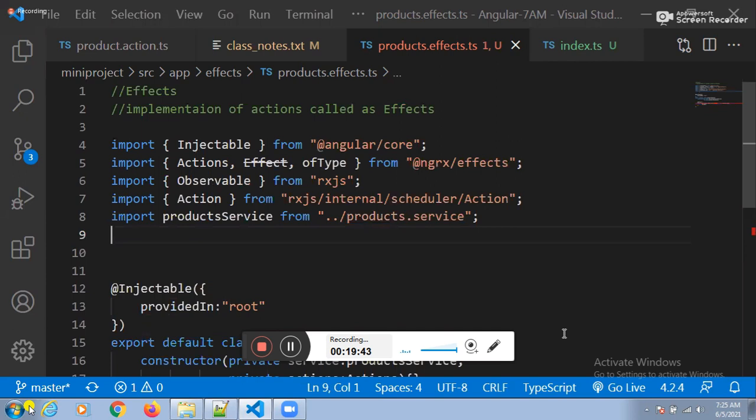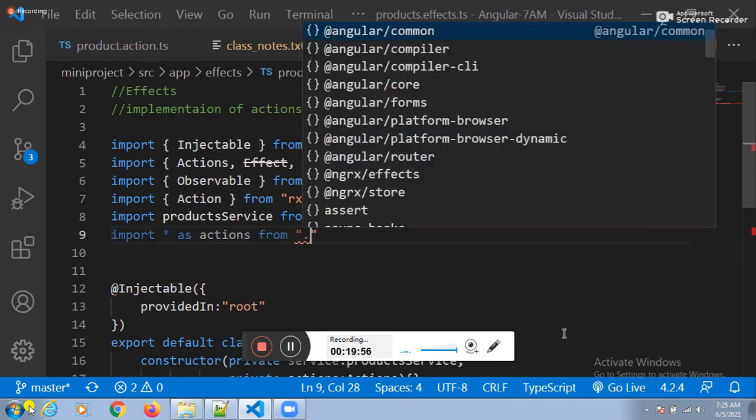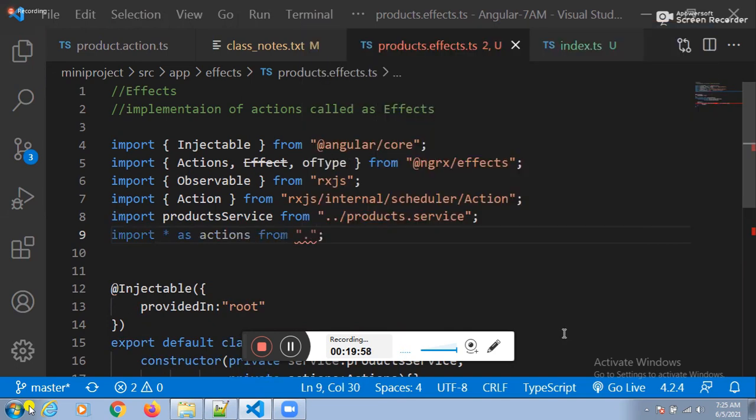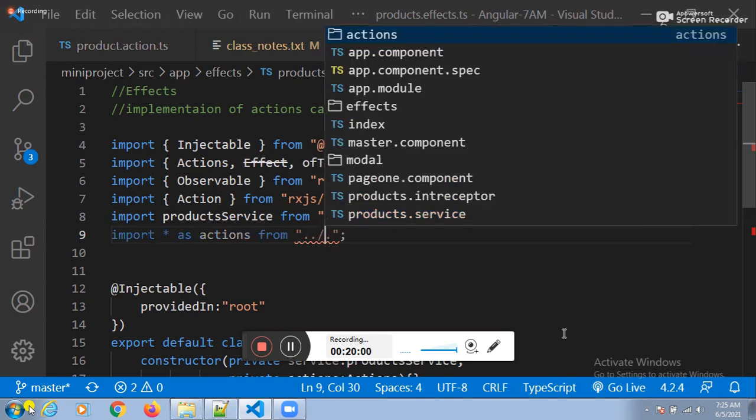In which file are all your actions available? Product.action.ts. Can I import it first of all? Yes, sir. Import star as actions from data dot. Yeah, see this one here.